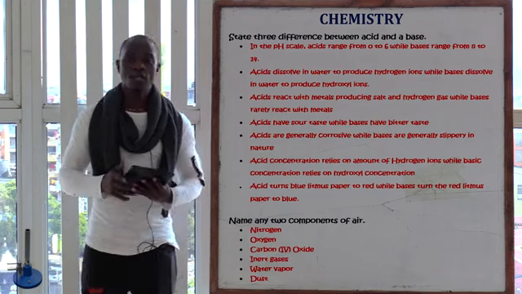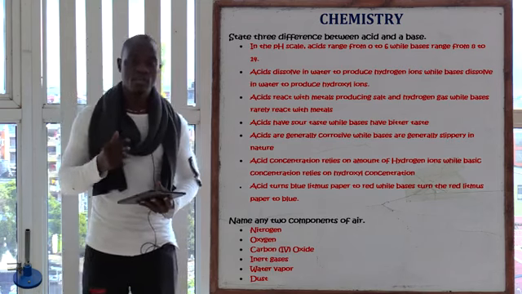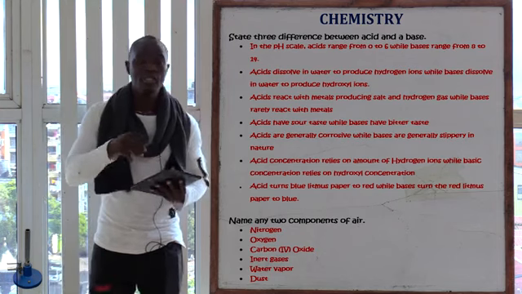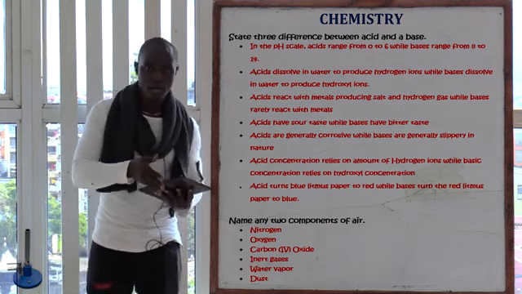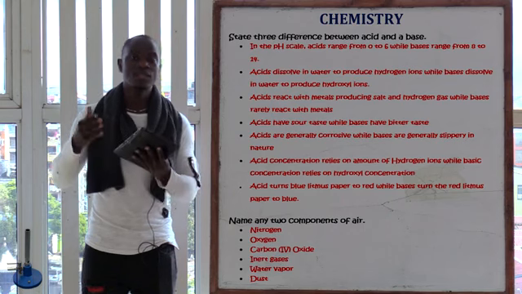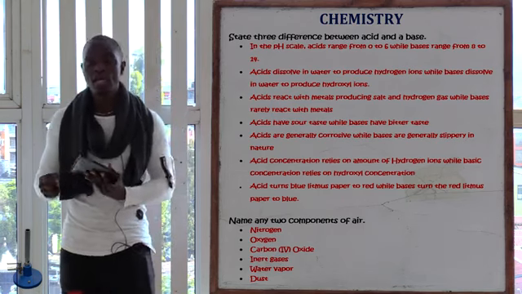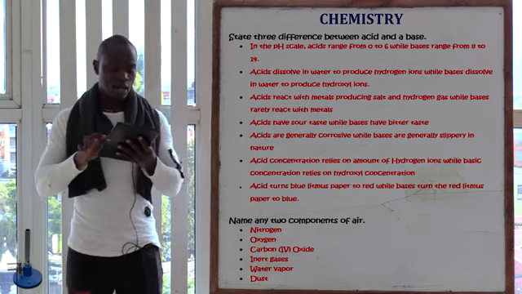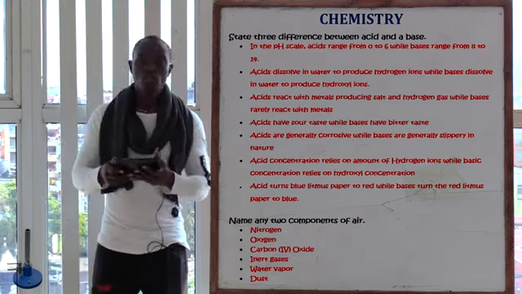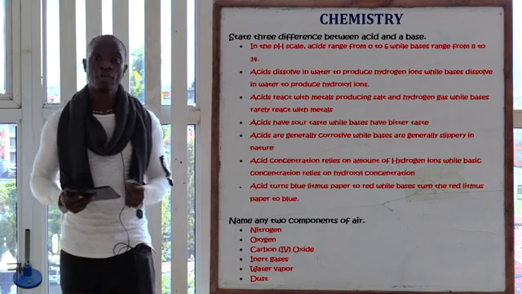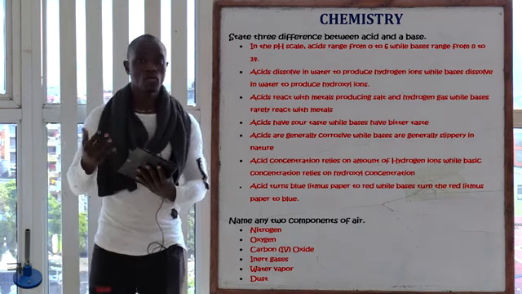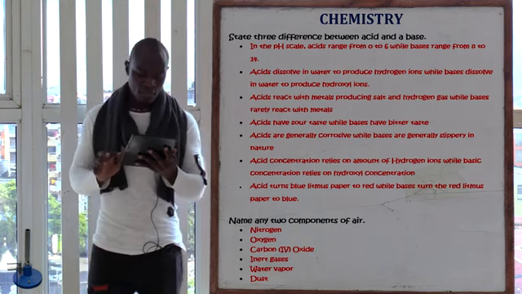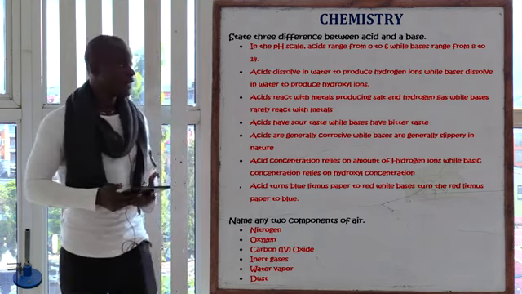So take note of that, whereby we can define an acid as a substance which, when dissolved in water, produces hydrogen ions, while bases are substances which, when dissolved in water, produce hydroxide or hydroxyl ions. The next one is corrosion, whereby acids are corrosive while bases are not corrosive. The other one is about the litmus paper.